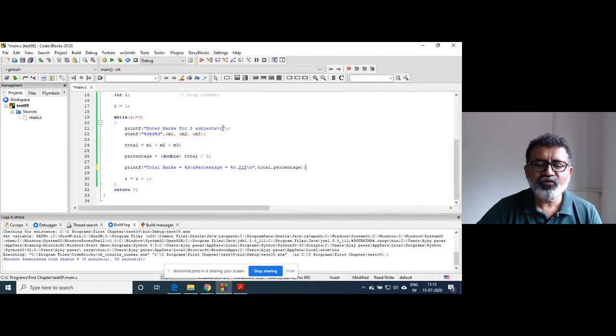One more change required was that for the marks of the first subject, as soon as you entered it, the cursor was going to the first position of the next line. So instead here we will put the \n, right? To the best of my knowledge, these three minor changes were required in the program.